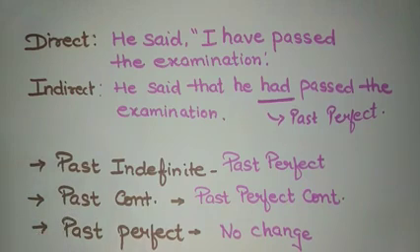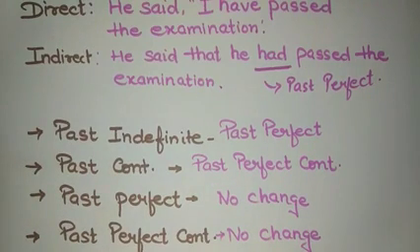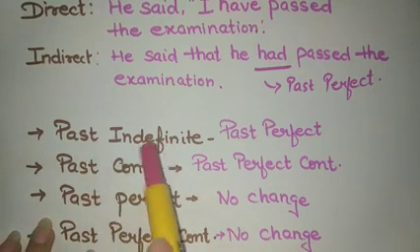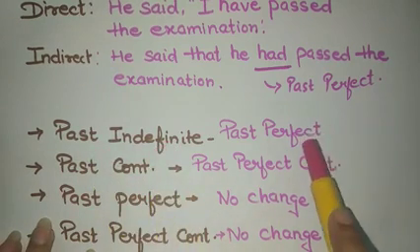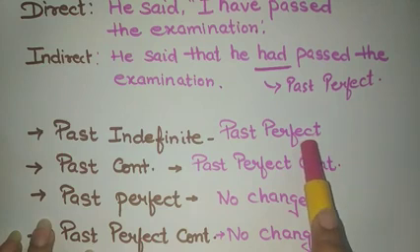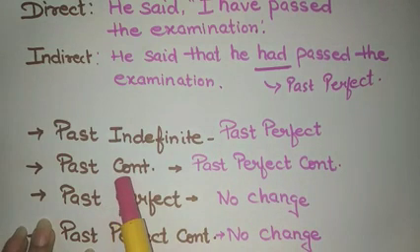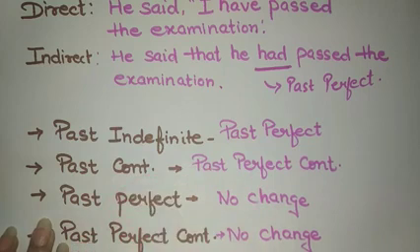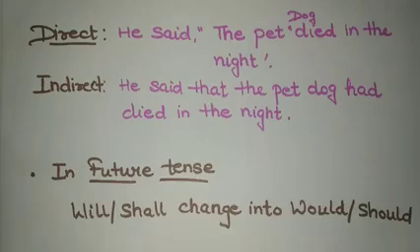Similarly, the changes in past tense will be as follows: if the reported verb is past indefinite, it will get converted into past perfect. If it is in past continuous, it will get changed into past perfect continuous. But there will be no change in case of past perfect and past perfect continuous.